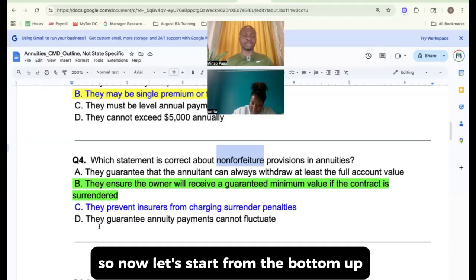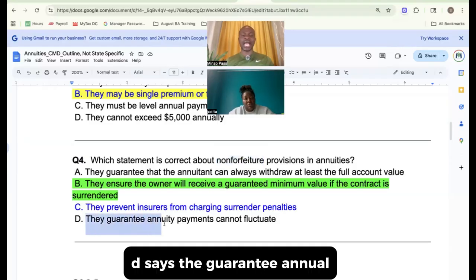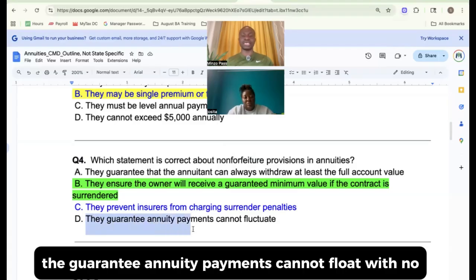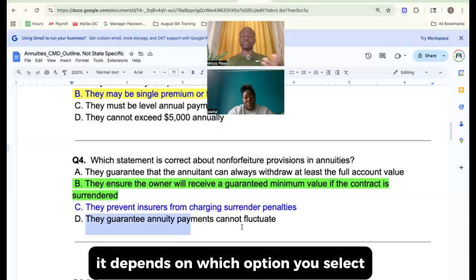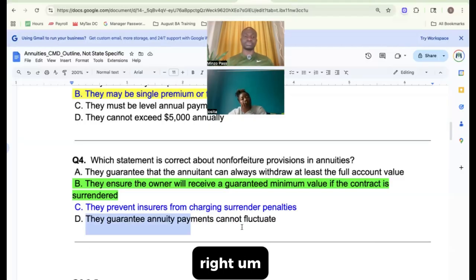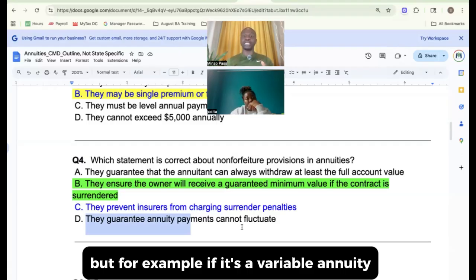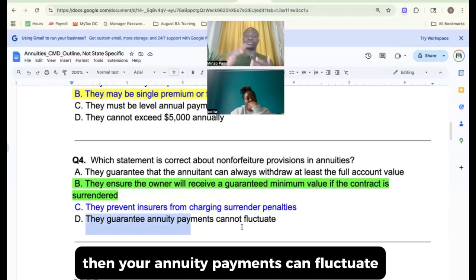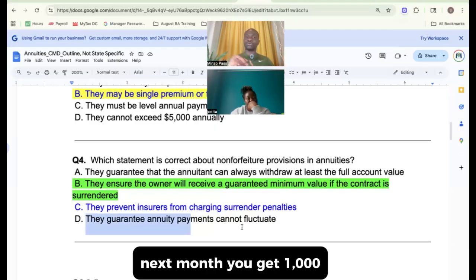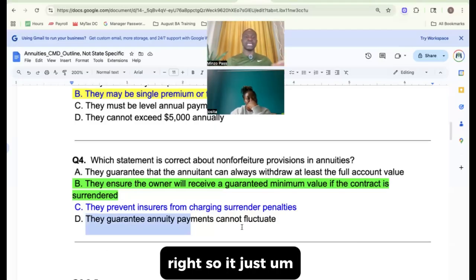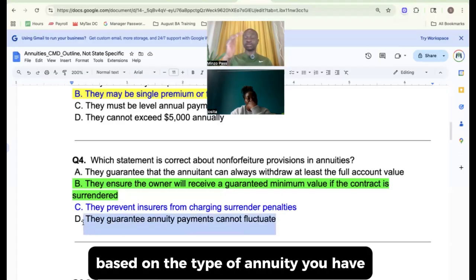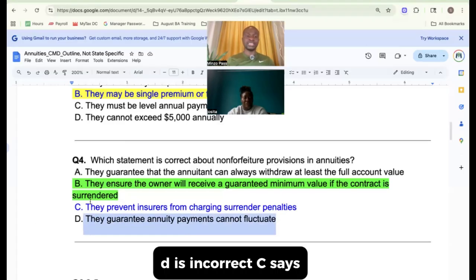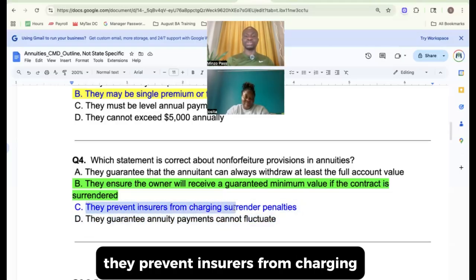So now let's start from the bottom up. D says the guaranteed annuity payments cannot fluctuate. No, that's wrong, right? Non-forfeiture depends on which option you select. But for example, if it's a variable annuity, then your annuity payments can fluctuate. You can get 500 this month, next month you get 1,000, the following month you get 100, right? Your annuity payments can fluctuate based on the type of annuity you have. So D is incorrect.